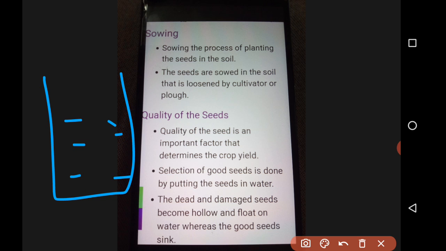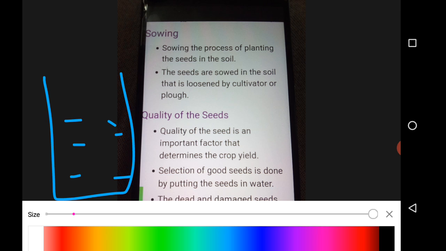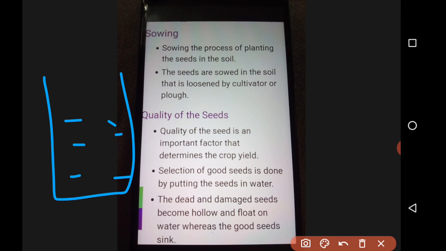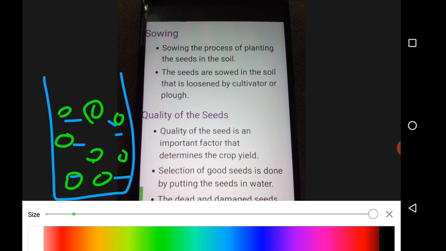Now I'll change the color so that the seeds will be determined like that. So seeds are put. I'm putting rounds for seeds. Some will float, some will sink. Let me say this is the floating part. This is my top, I will say.